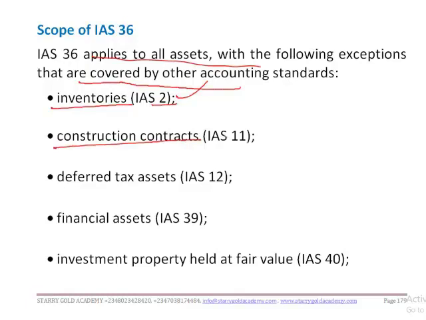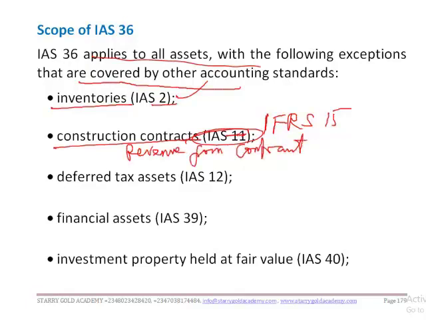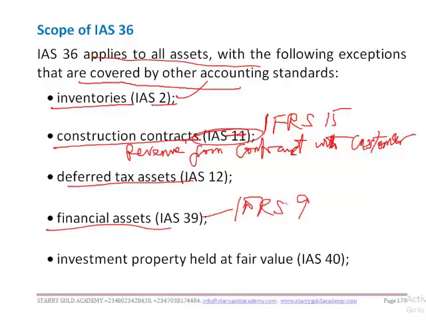Such as inventories: transactions covering inventories are discussed under IAS 2. Construction contracts, formerly IAS 11, are now covered by IFRS 15, revenue from contracts with customers. Are we together? We also have deferred tax. We have financial assets, IFRS 9. We also have investment property held at fair value, IAS 40.